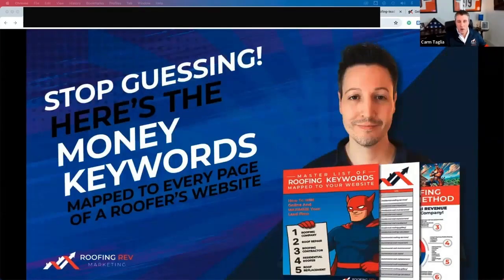These are like the keywords. It's still a pretty important piece of the puzzle. A lot of these keywords that we see, I review a lot of sites every day for prospects and clients, and I see a lot of the stuff missing. This is like our bread and butter money keywords.